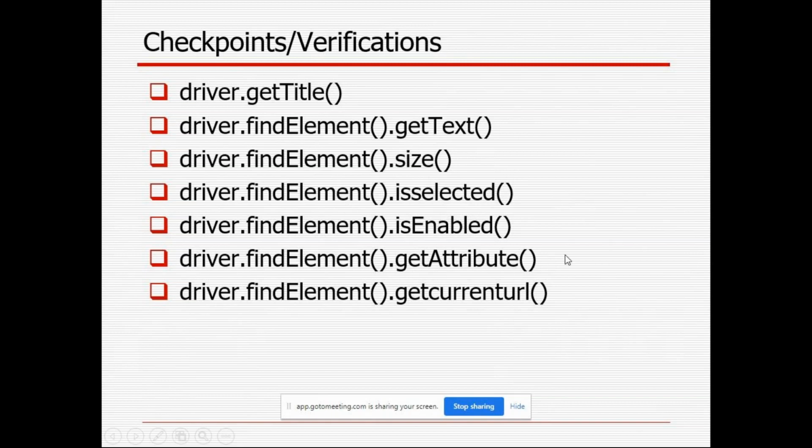Get attribute and get current URL. If I am already on the logged-in page in Gmail, that time I want to check the URL, whether by that also we are going to confirm whether I have logged in or not. For that, you can search for any text on the logged-in page, like inbox, sent items, compose, any text you can take, find that, and write the code accordingly. If it is executed, means if it is true, you will get the current URL and you are on that page.